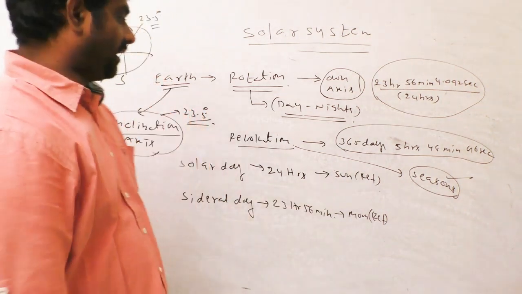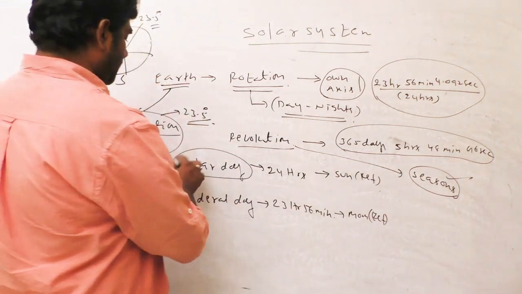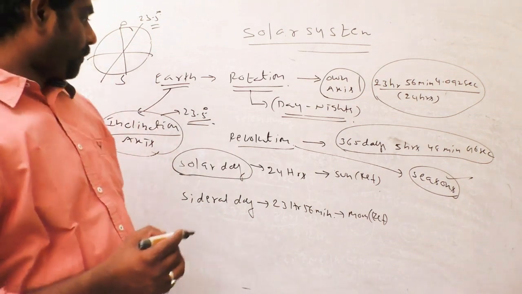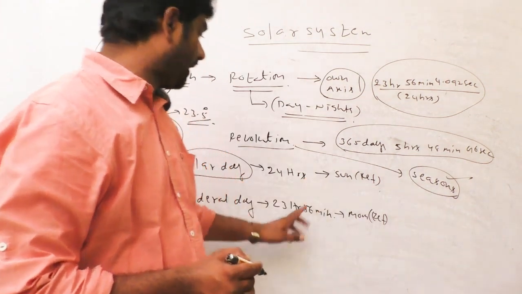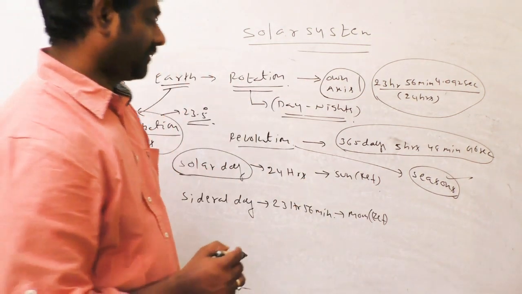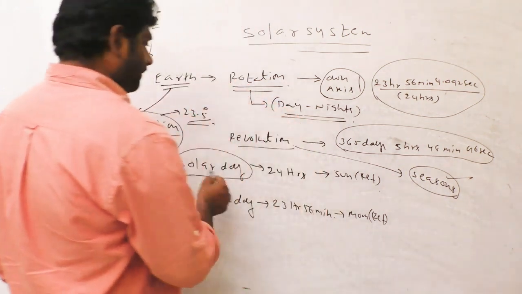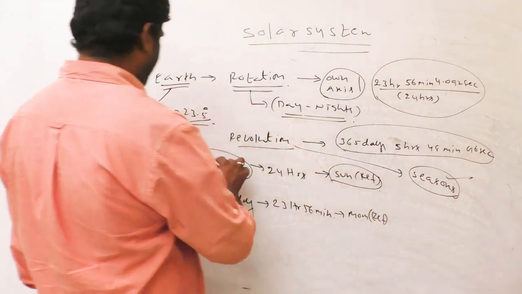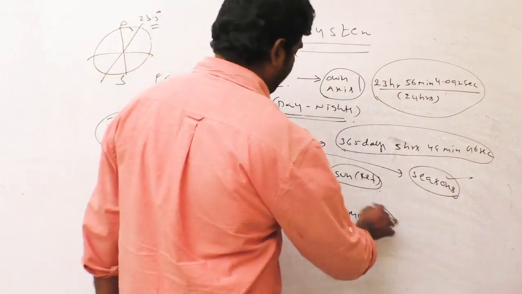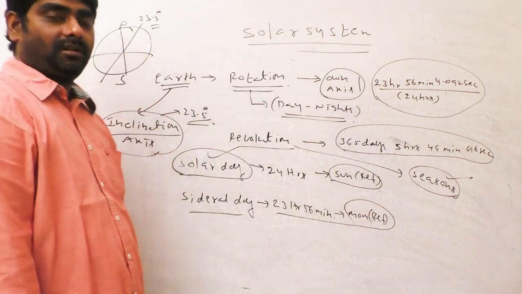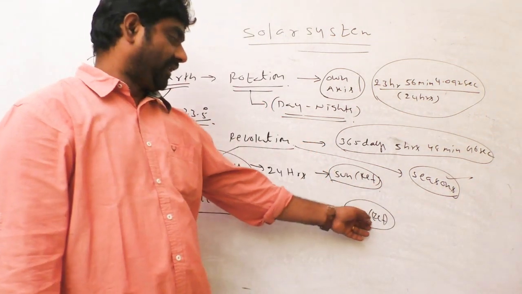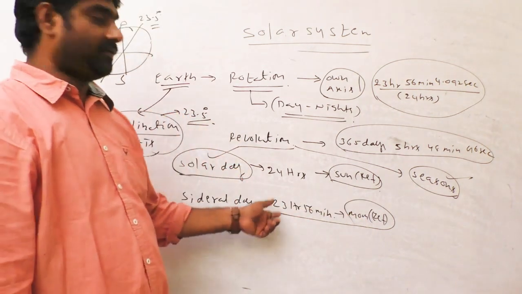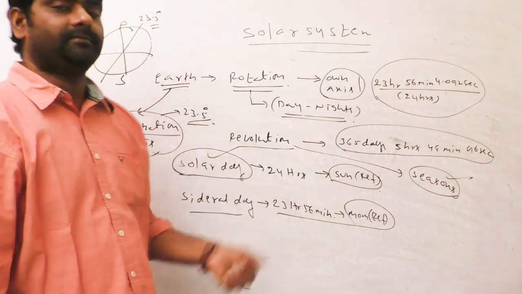Solar day, sidereal day. Generally, a solar day is longer than a sidereal day, with a difference of 4 minutes. Because in the solar day we take the Sun as reference, whereas for the sidereal day we take a different reference. If you take the Sun reference, it is the solar day.